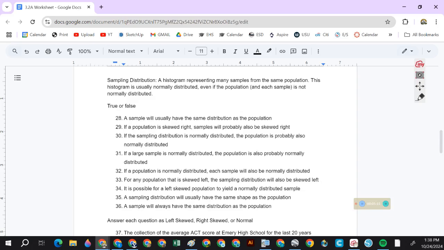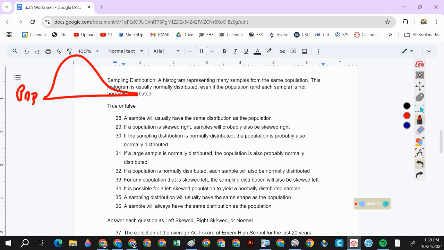Okay, these are tricky. So, if I have a population that is right skewed, and I take a sample, what is most likely going to happen with my sample? It will probably also be right skewed. Okay, I made it smaller because the sample is smaller, right?